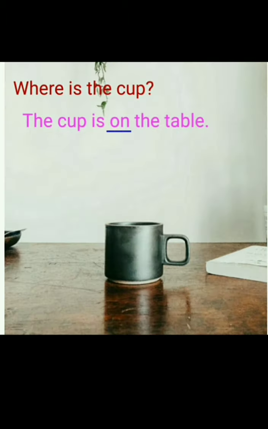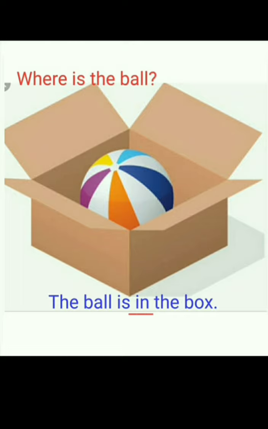Look at this. Where is the cup? The cup is on the table. Here, the preposition in this sentence is underlined. Where is the cup? The cup is on the table. On helps us to understand where the cup is located. Where is the ball? The ball is in the box. In tells us where the ball is.